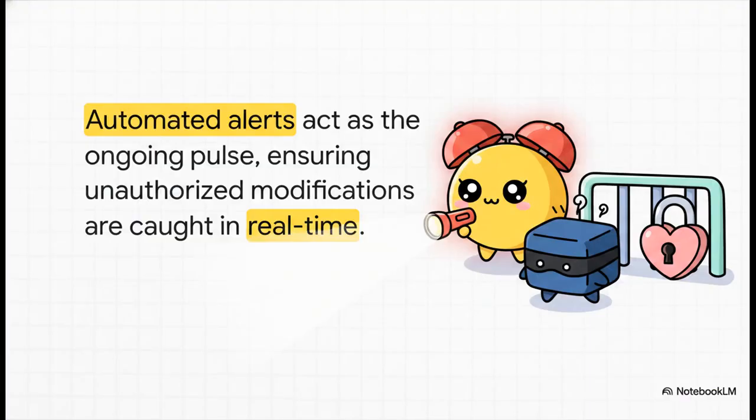But here's the catch. Setting it up once just isn't enough. Continuous monitoring and automated alerts are totally essential. ISO/IEC 42001 is heavily focused on continuous improvement. An AI system is dynamic, so its security has to be dynamic too. Automated alerts act as the ongoing pulse of the system's integrity. They ensure that if someone tries to make an unauthorized modification, the security team is notified in real time, right then and there, not 6 months later during the next random audit.